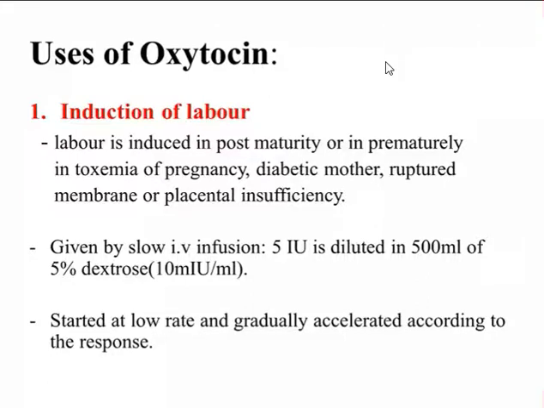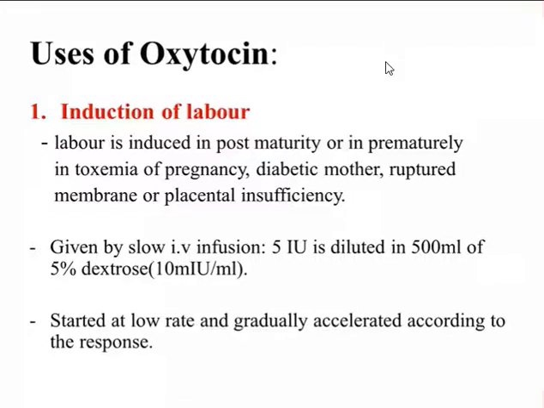So in those cases, the labor has to be induced early, and in diabetic mother also we can induce the labor, and in case of rupture of membranes or if there is placental insufficiency, in those cases we can induce the labor by giving oxytocin, and it will help in contraction of the uterus and help in expulsion of the fetus.